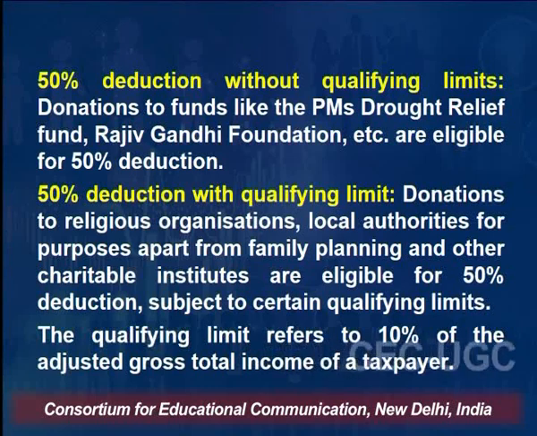50% deduction with qualifying limit. Donation to religious organizations, local authorities for purposes apart from family planning, and other charitable institutes are eligible for 50% deduction. Means if I pay 10 lakh rupees, 5 lakh rupees will be allowed. 50% deduction subject to certain qualifying limits. Means there will be a limit within which I can donate under this fund. Under the previous head, there was no limit.